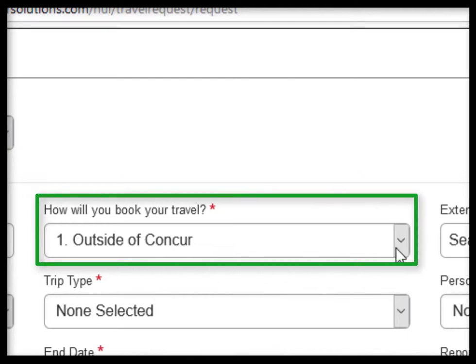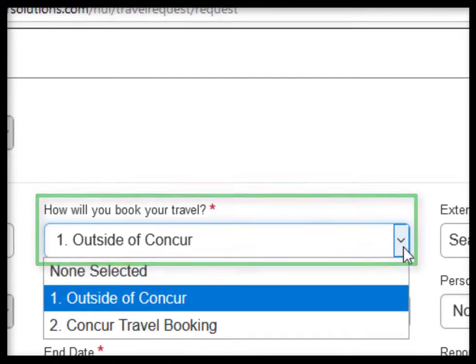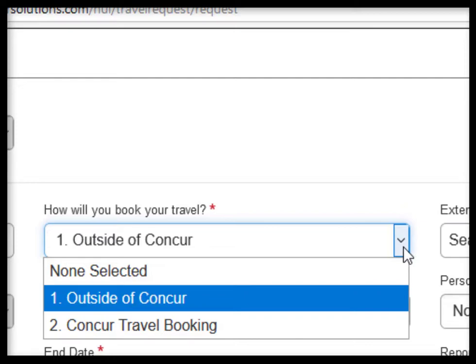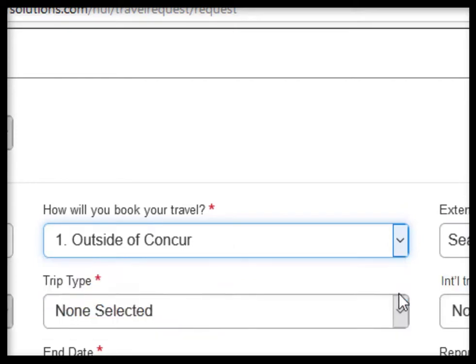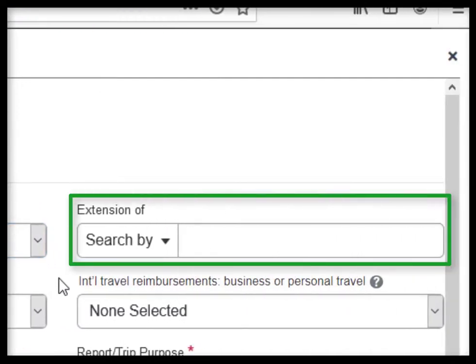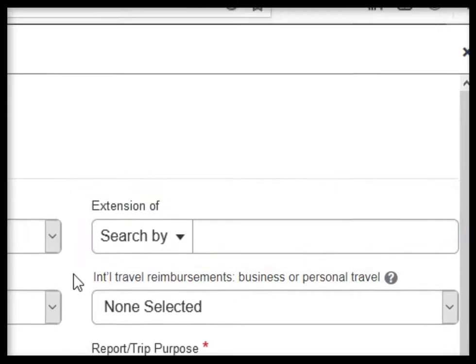For how will you book your travel, you will have two options to select from. Outside of Concur, if you are planning to book on your own, or Concur Travel Booking, if you plan to book inside the Concur system and use the preferred travel agent. The extension of field is available if you need to link your new travel request to a submitted and approved travel request. An example of this would happen if the first travel request you submitted did not include all of the expenses that you were expected to pay, or if you need to change your travel dates.